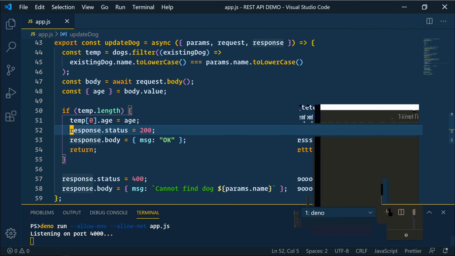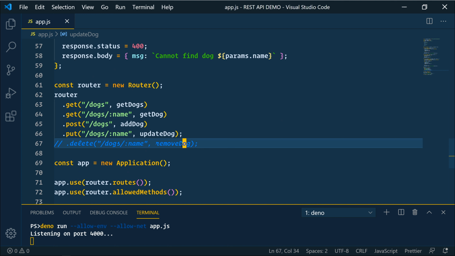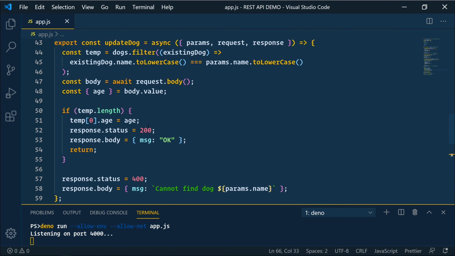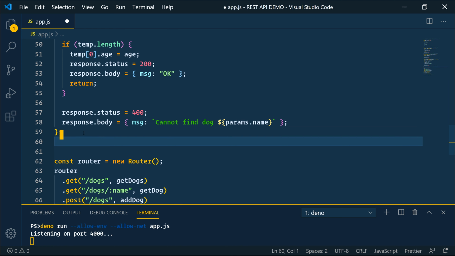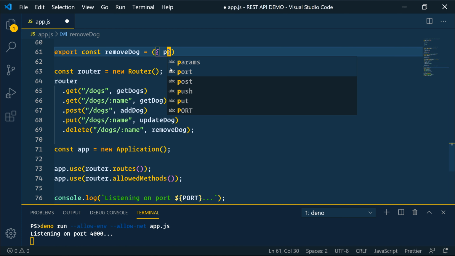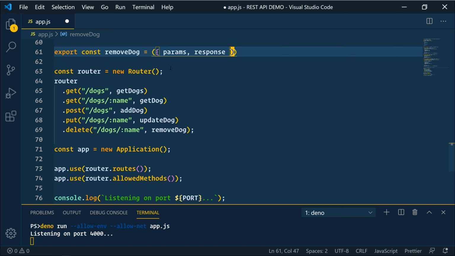So here's our last function. We're going to implement the delete or remove dog. Let's uncomment that, and let's add that right here. So we're going to export a const of removeDog, and we're going to destructure again our params and our response, and that will be an arrow function.